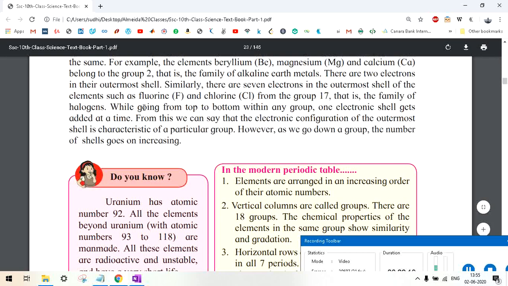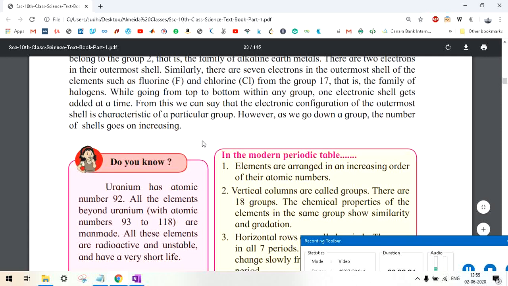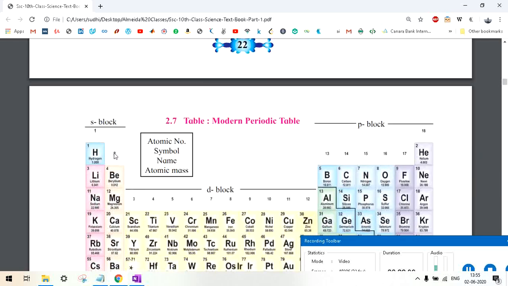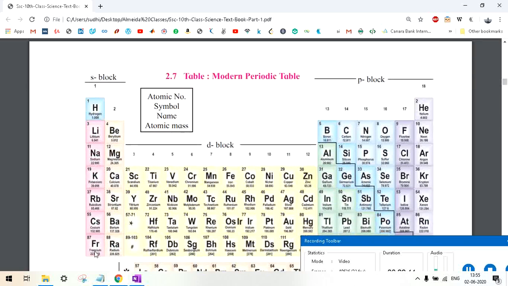So while going from top to bottom, one shell gets added at a time. From there we can say that the electronic configuration of the outermost shell is characteristic of a particular group. However, as we go down a group, the number of shells goes on increasing. The author wants to say, and it is a fact also, that every time you go down the group, one shell gets added. So this group will have the maximum number of shells, and this one will have the minimum number of shells.